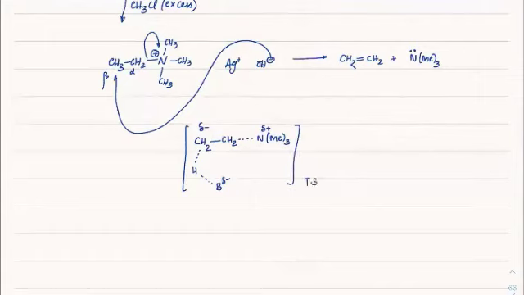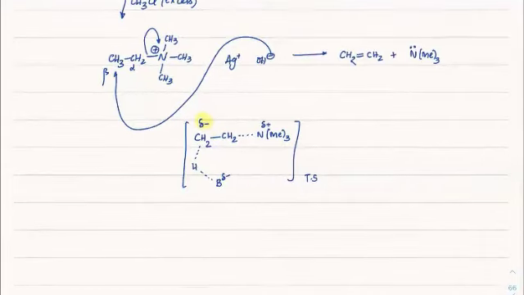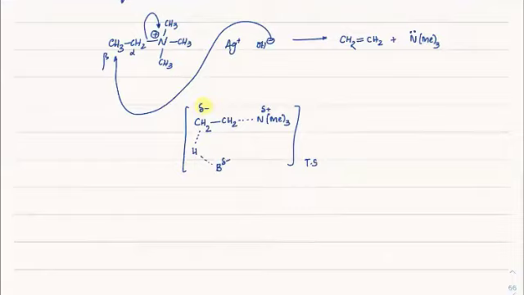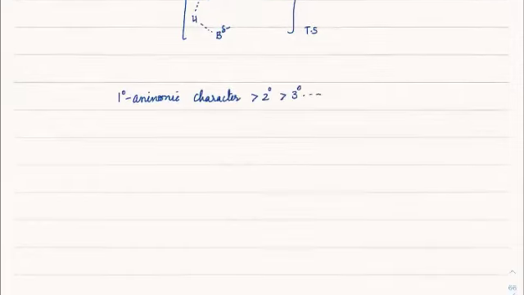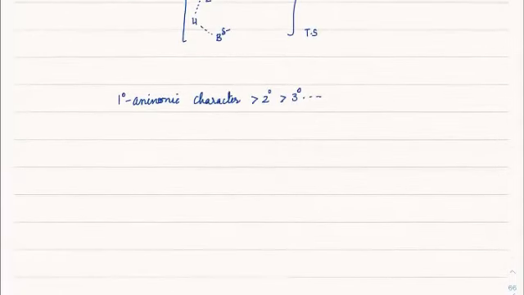Just like earlier, the transition state will be stable at the most stable carbanion position, so we need to check the more stable carbanion character. Primary anionic character is greater than secondary, greater than tertiary, and so on. So it will always give us the Hofmann product.